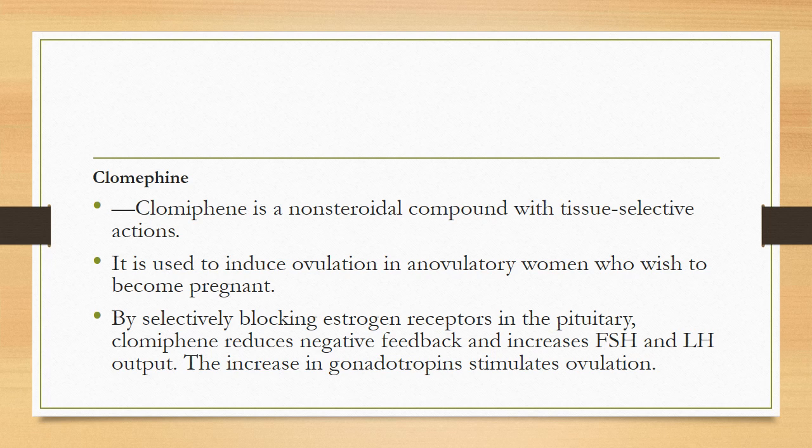The next drug is clomiphene. What is clomiphene? It is a non-steroidal compound with tissue selective action. It is used to induce ovulation in an anovulatory woman who wishes to become pregnant. By selectively blocking estrogen receptors in the pituitary, clomiphene reduces negative feedback and increases FSH and LH output. The increase in gonadotropin stimulates ovulation.